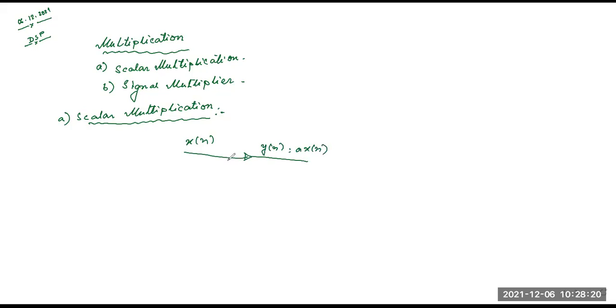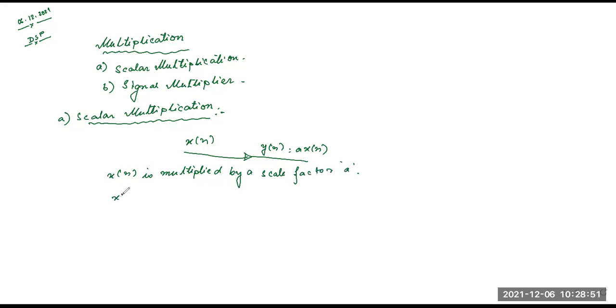So the signal x of n is multiplied by the scale factor a.